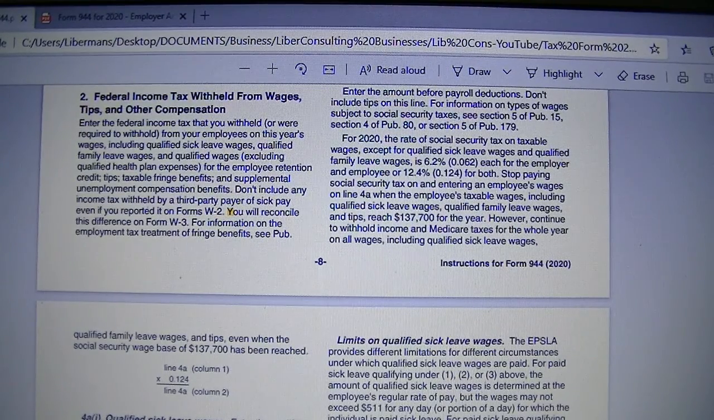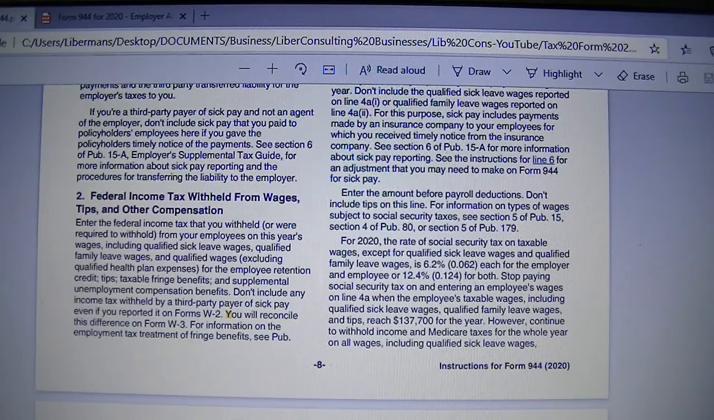So when you are entering the Social Security taxable income on line 4, you have to take that into consideration. If you pay over $137,700 to an employee, you won't include the amount over that in the Social Security part.